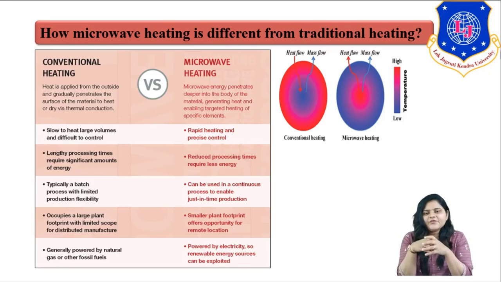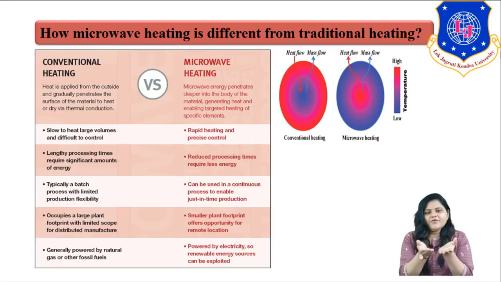You can see clearly from this figure number 2 that there is a heat flow and there is a mass flow. So in conventional heating, heat flow is from outer to inner and mass flow is from inner to outer, right? You can see at the outer part there is a higher temperature as compared to the inner part. You can see the pink, or reddish portion, which shows the higher temperature, and the blue portion shows the lower temperature.